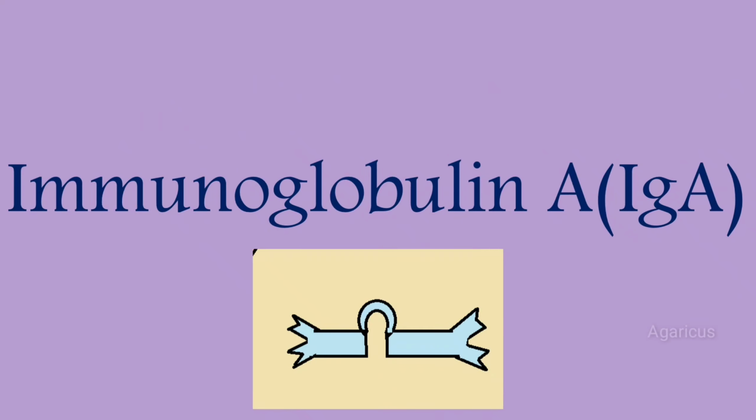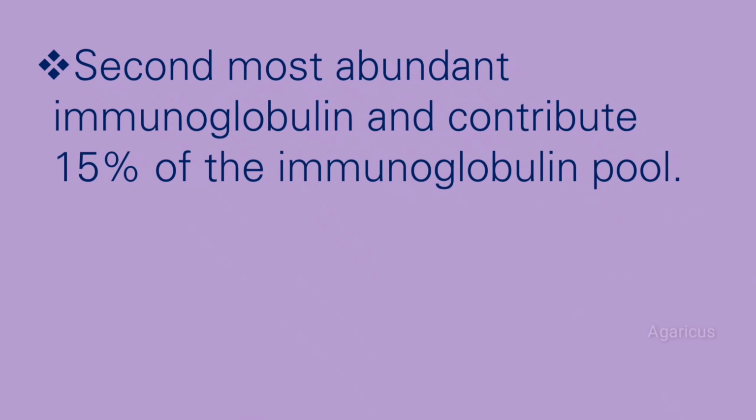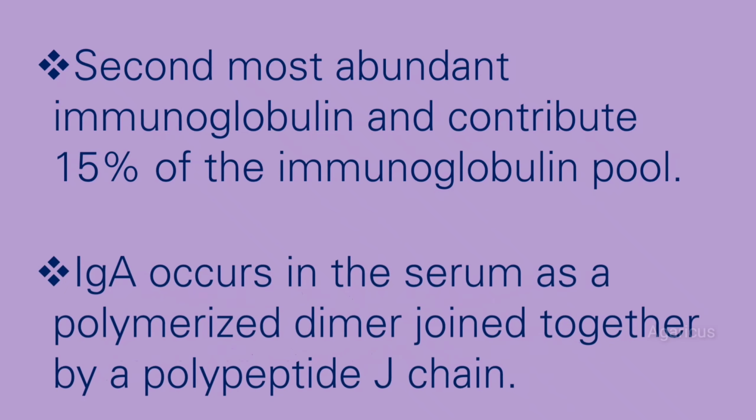Next we are discussing about immunoglobulin A, that means IgA. It is the second most abundant immunoglobulin and contributes 15% of the immunoglobulin pool. Immunoglobulin A occurs in the serum as a polymerized dimer joined together by a polypeptide J chain.